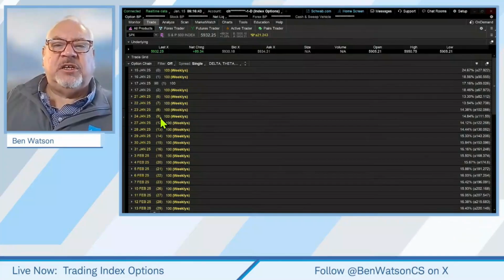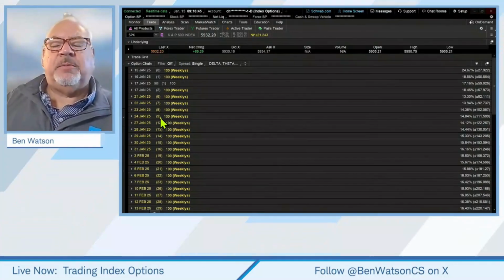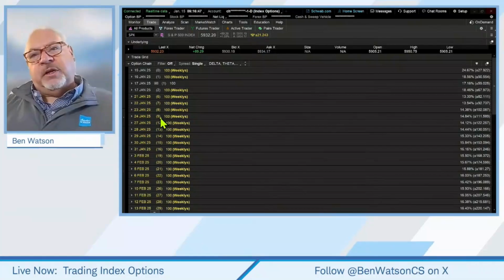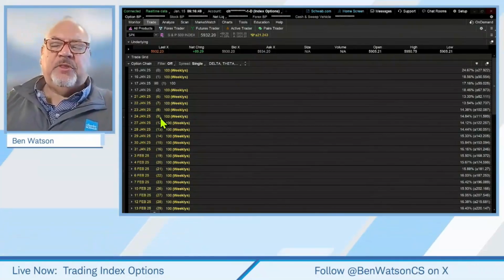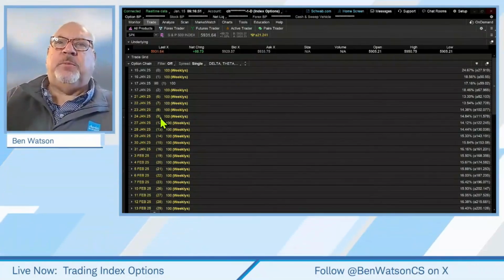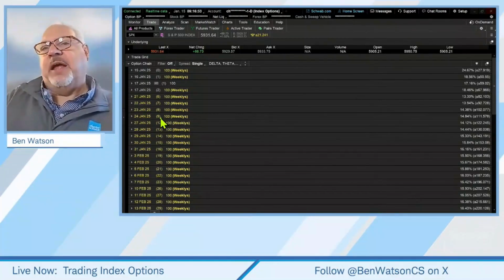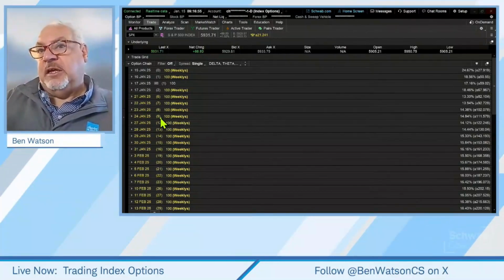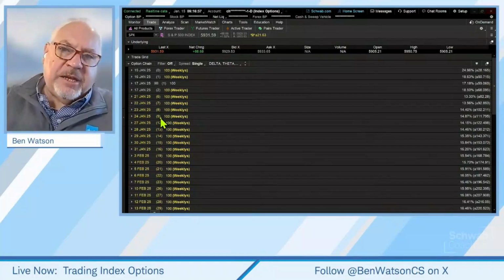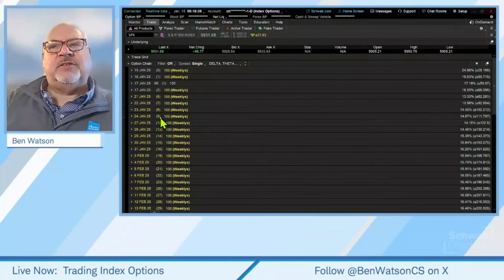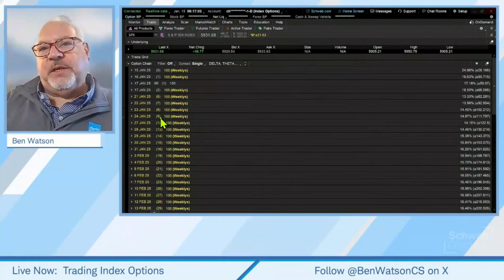And the other challenge is the possibility of early assignment, because generally, if we are short an equity option, the closer we are to expiration, the closer we are to being in the money, the greater the likelihood of being assigned early if we are short that option. Index options don't have that challenge because these are by and large European style.